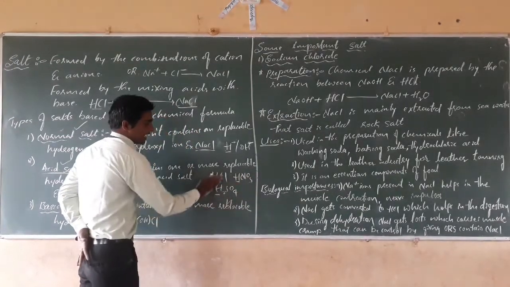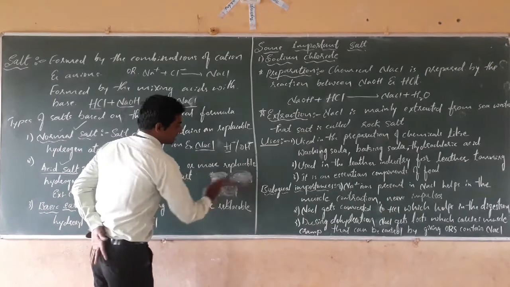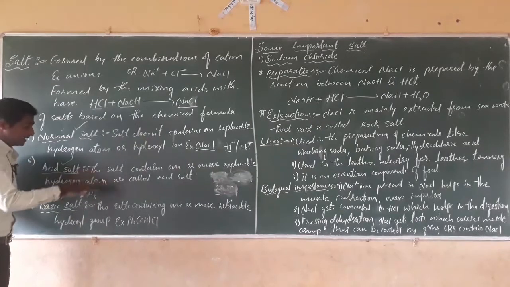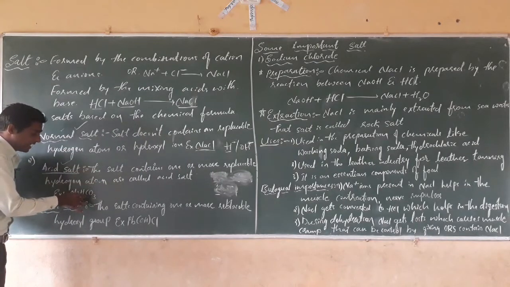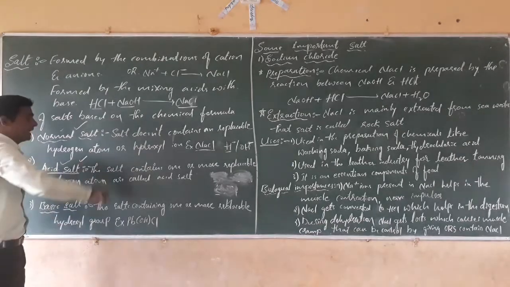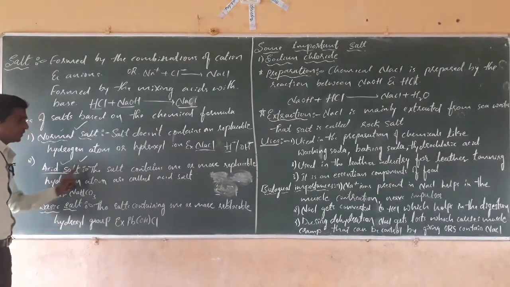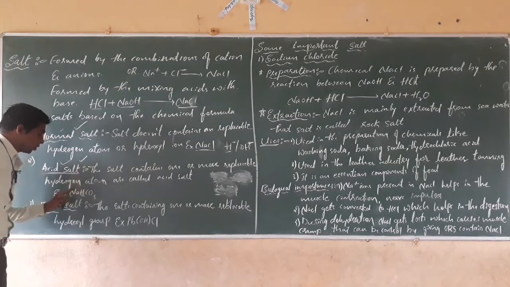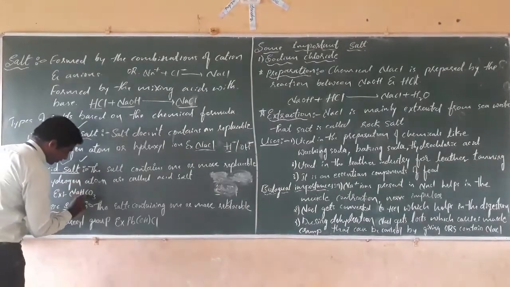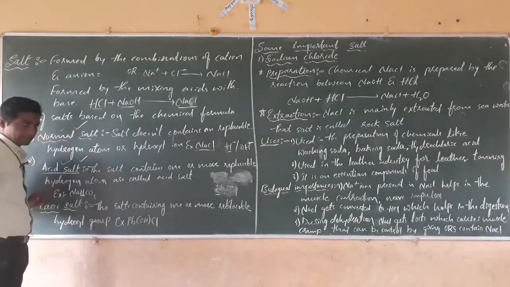An acidic salt is a salt which contains one or more replaceable hydrogen atoms or hydrogen ions. Such salts are called acidic salts.